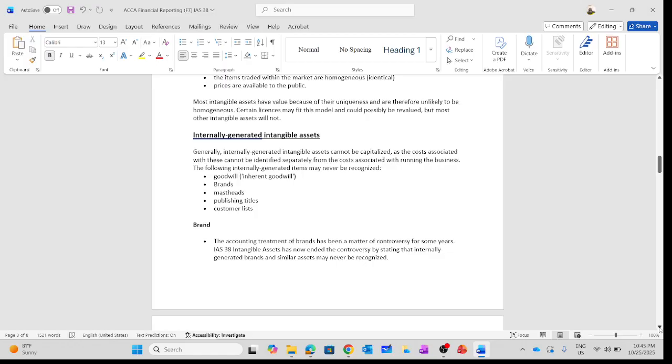Because of this, when we look at the recognition criteria for intangible assets, it's clearly stated according to the conceptual framework that the cost should be measured reliably, which is very important. So this is the reason why we are not going to capitalize or include internally generated intangible assets as part of the financial statements. It is not in line with the conceptual framework. We can't measure it reliably.